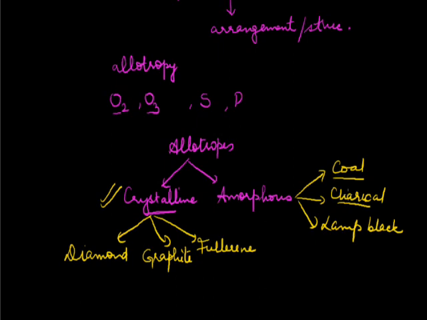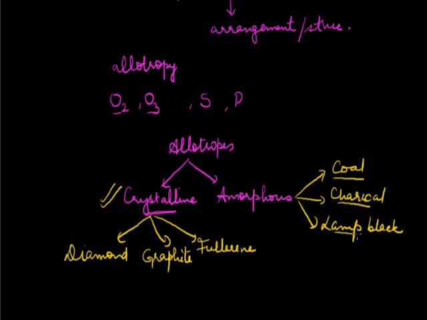Similarly, bones of animals. We are very well aware of the fact that our bones are made up of calcium, phosphorus, as well as a bit of carbon content. So when animal bone undergoes destructive distillation, it forms bone charcoal, also called animal charcoal. So basically there are three types of charcoal.